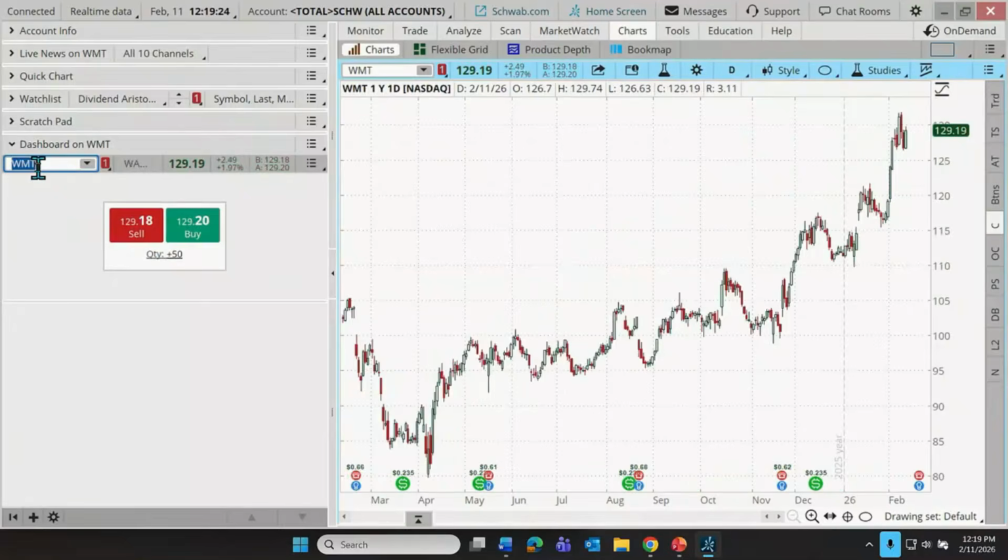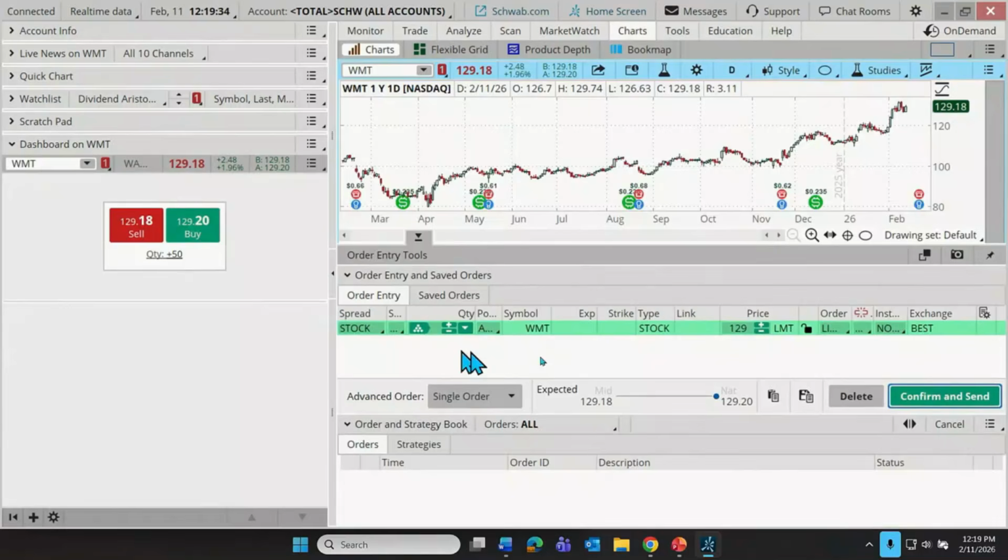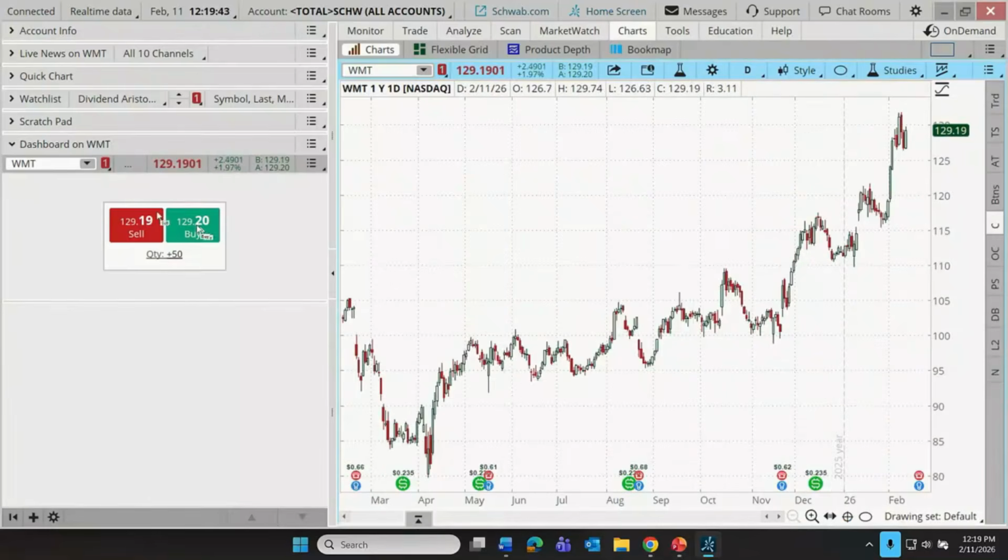As we change our symbol, that quantity remains. And if we click on one of these, it creates a buy or a sell order that's reviewable. It doesn't immediately send off an order to buy. But if I were to click on buy, for example, now here's my buy order over here. I can customize it if necessary and then send it off. I'm just going to delete that though. There we go. That's our dashboard tool.